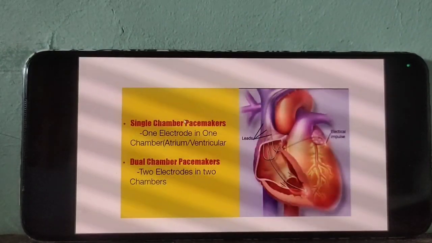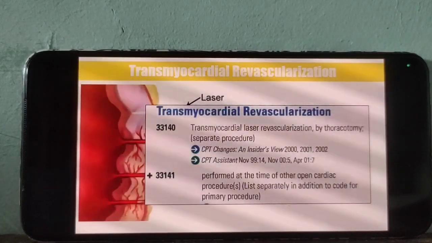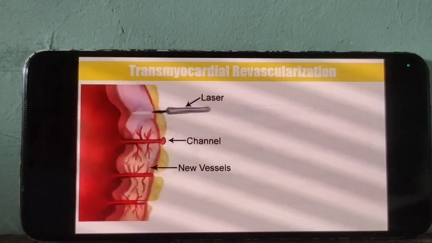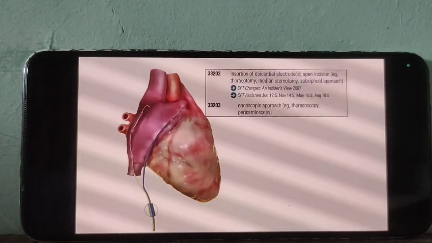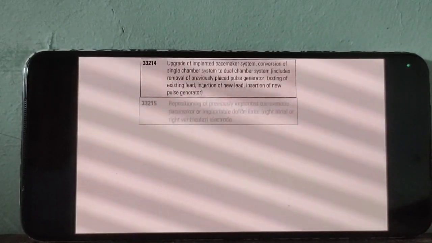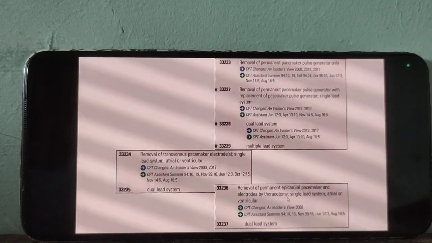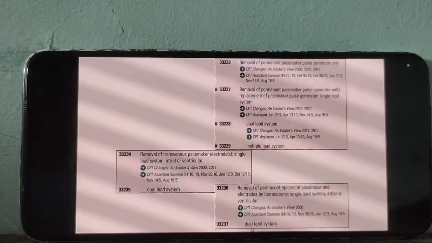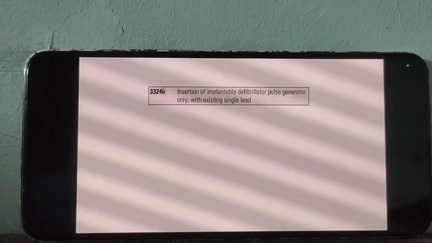This one is for removal of epicardial electrode: single lead system 33236, dual lead system 33237.